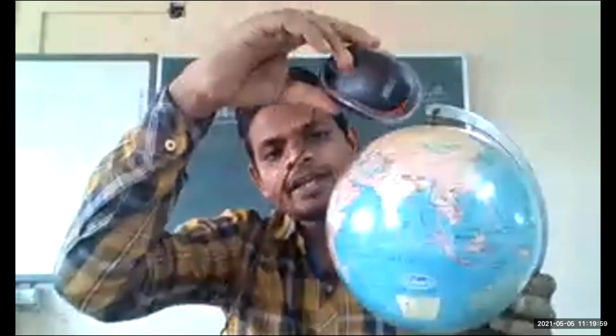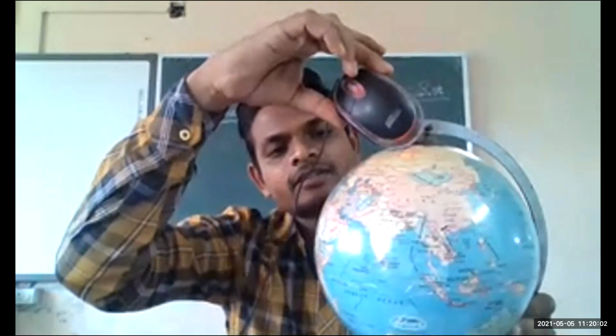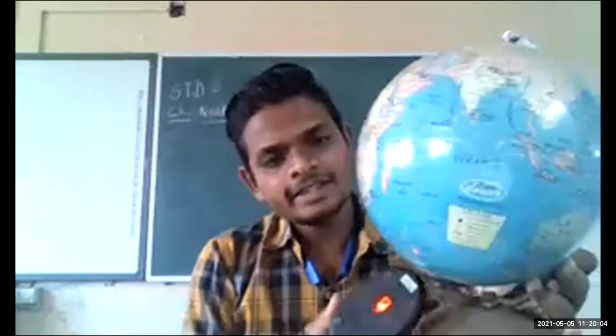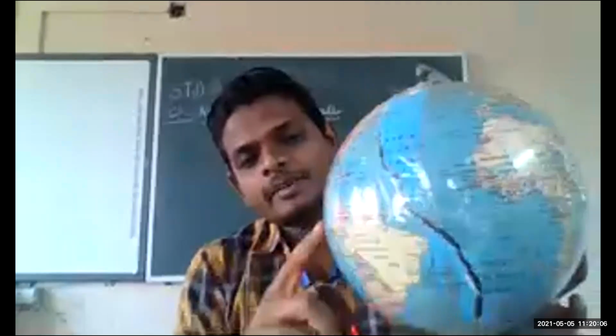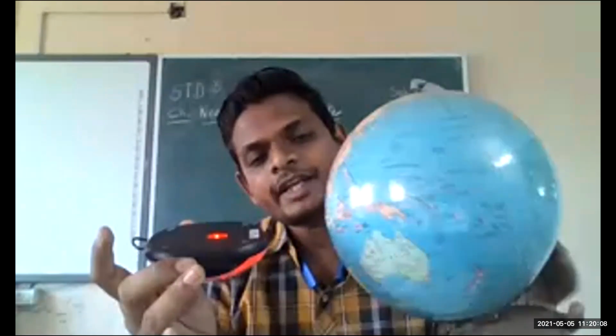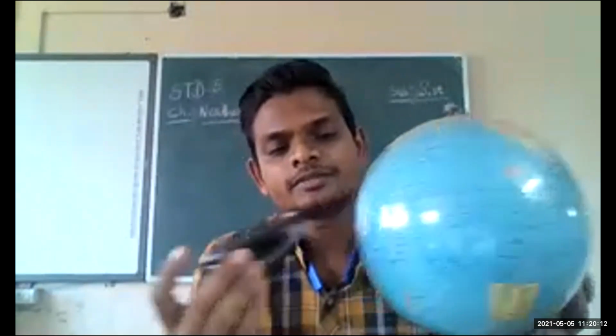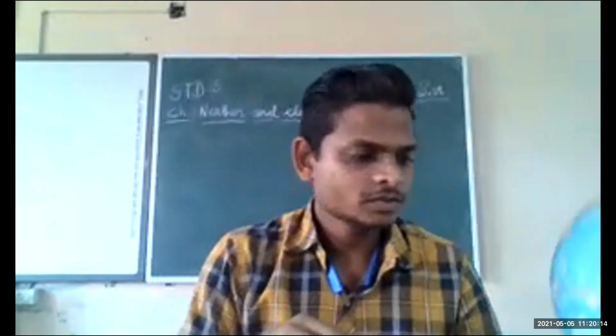So that's why these areas remain very cooler. This area, the middle part of the world, remains very hot. I hope students that you are getting it.